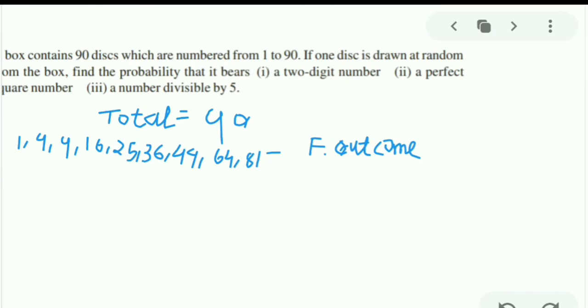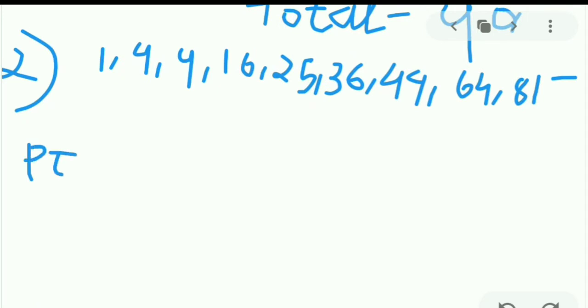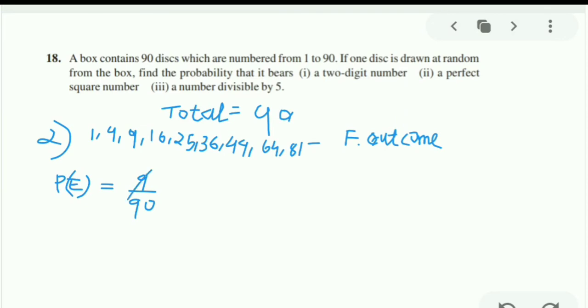Okay, now we have got the outcomes, so we have to find the probability of it. So let us write that probability of event. Again and again I am not writing the equation. If you want to write, you can write number of favorable outcomes divided by total. So how many favorable outcomes do we have? 1 2 3 4 5 6 7 8 and 9. So 9 upon 90, because our total is 90, we will reduce it. So the answer will be 1 upon 10, and if you convert into decimal, it will become 0.1. So this is the end of this question.